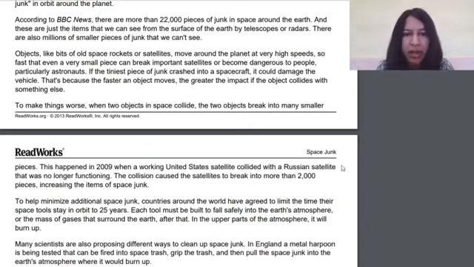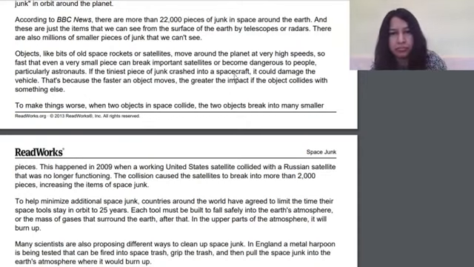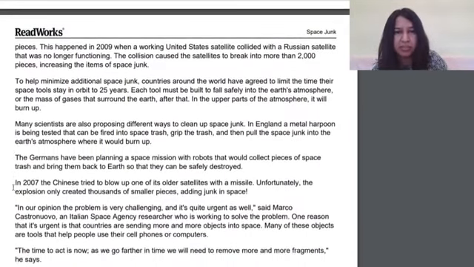Okay, so if I come to objects like here, objects move around the planet at very high speeds. This has become dangerous. So objects moving at very high speeds is dangerous. And now we go to this passage.